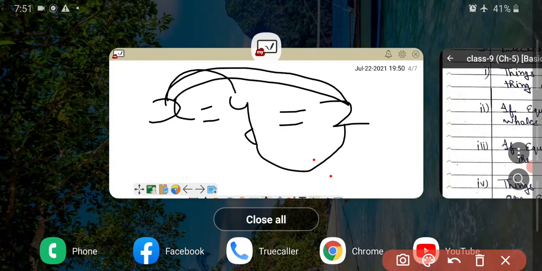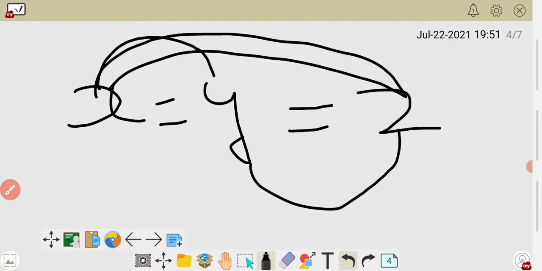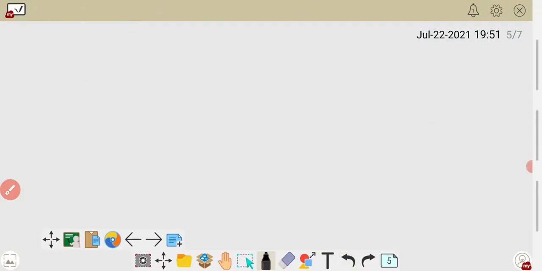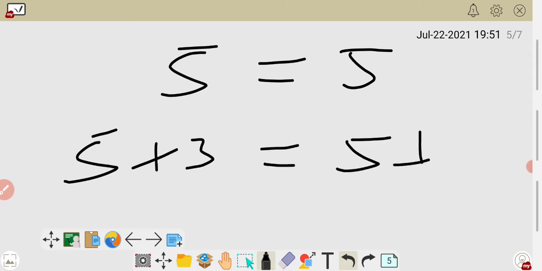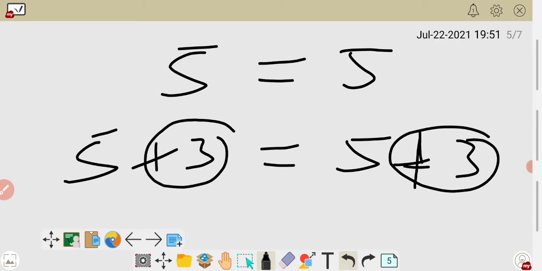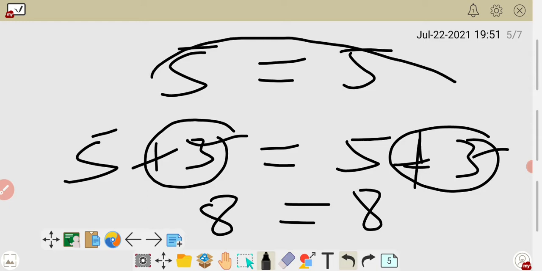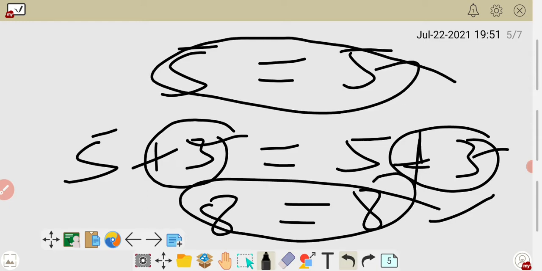Now explaining here on the board, if equals are added to the equals, then the wholes are equal. Now suppose these two numbers are equal. Now equals are added to equals. Now 5 added 3, then here also 5 added 3. Now 5 is equal, and now we add one equal number 3 to them. And what is the whole? Whole is 8 is equal to 8. It means that if you add equal to the equal, then the wholes are always equal.